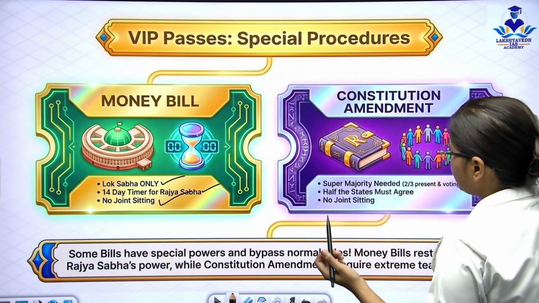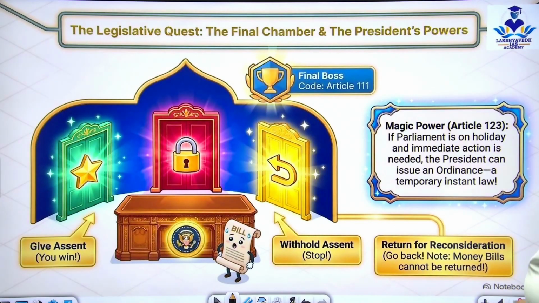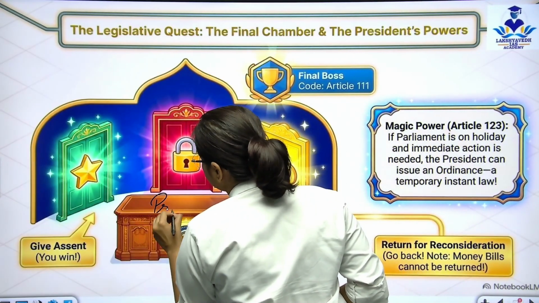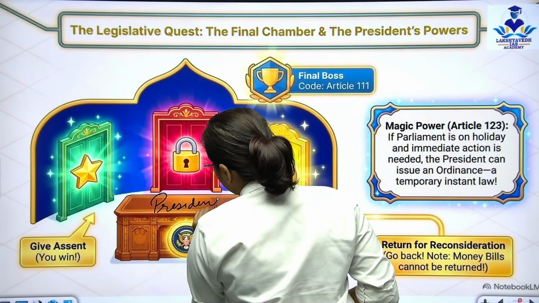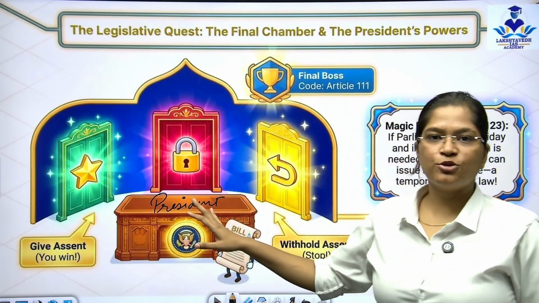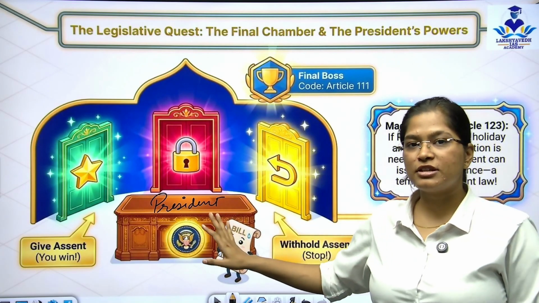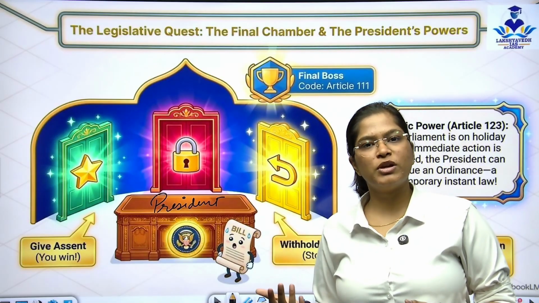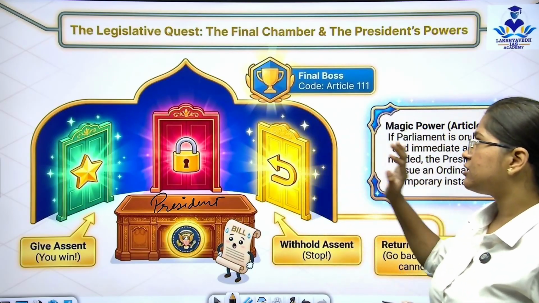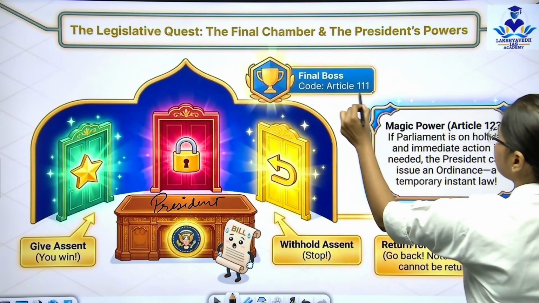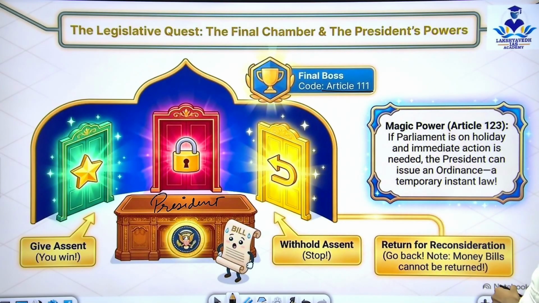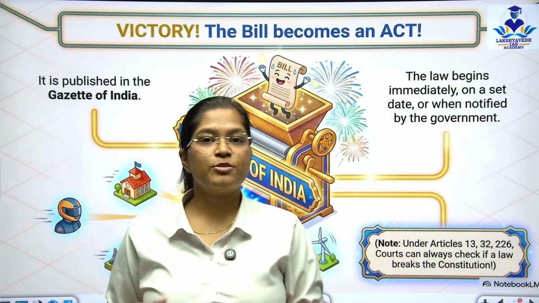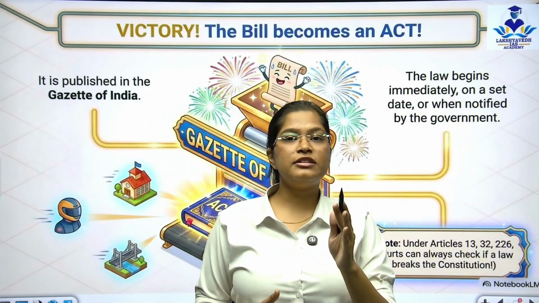Constitutional amendments can be there. And now we need to understand, this is the President's table. After the bill is passed in the Lok Sabha and Rajya Sabha, the bill comes to the President for assent. The President's signature is needed; if the President signs, the bill becomes an act. This is the last and third step, which comes under Article 111. Now the bill is passed in the Lok Sabha, passed in the Rajya Sabha, and assented to by the President.